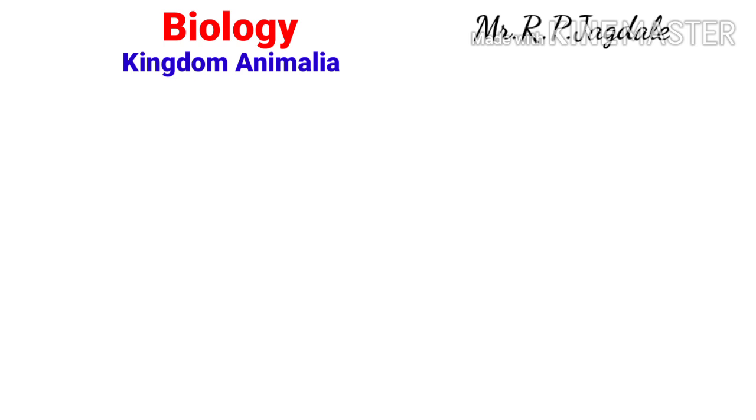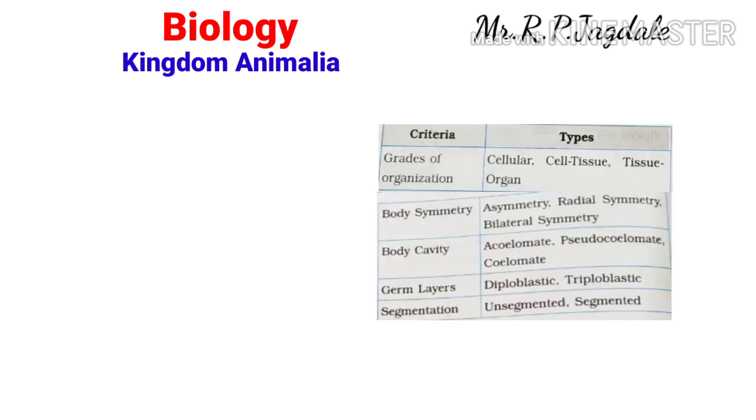Before actually starting with the classification of animals, we should know the criteria used for the classification of the animals: how these animals are classified, and on what basis. There are some points which represent the criteria used for animal classification. You can see them on your screen.